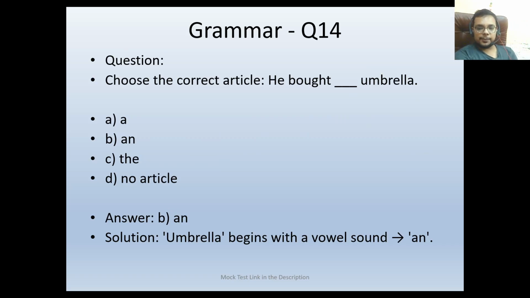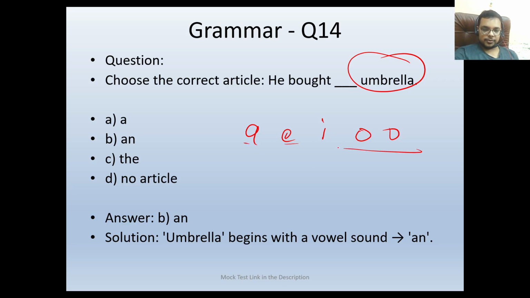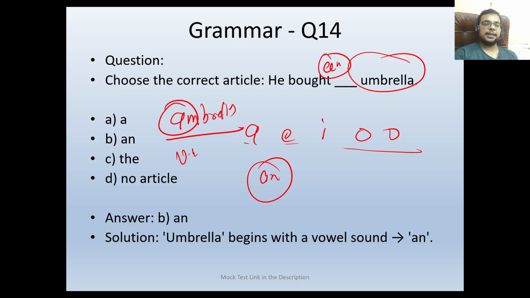Choose the correct article. He bought dash umbrella. Okay, so umbrella starts with a vowel sound: A, E, I, O, U. If something starts with a vowel sound, you need to pronounce that, and then we use an. So he bought an umbrella, because umbrella is starting with the A sound. It's not pronounced with a y sound, it starts with A in the pronunciation. That's why we will be using an here.